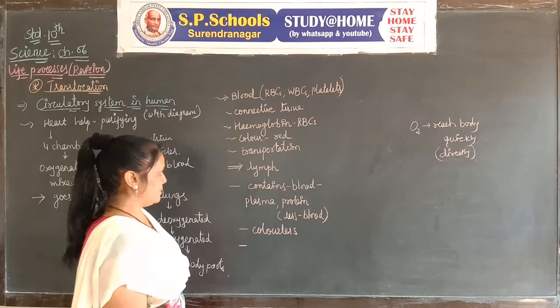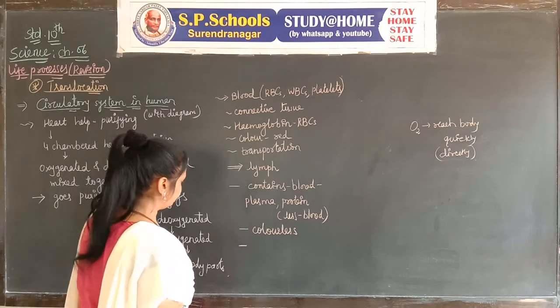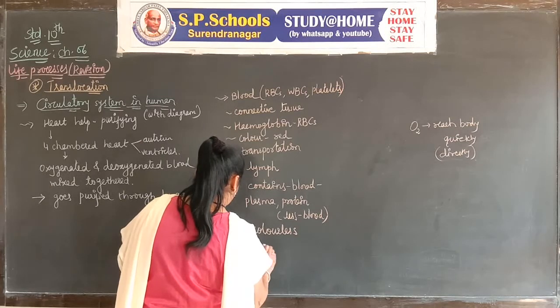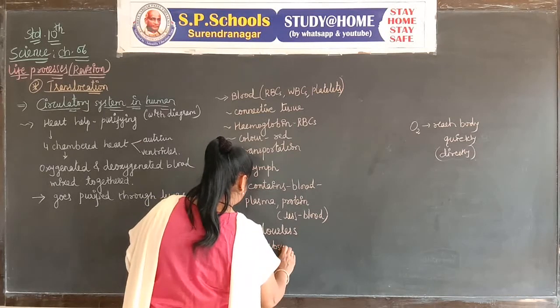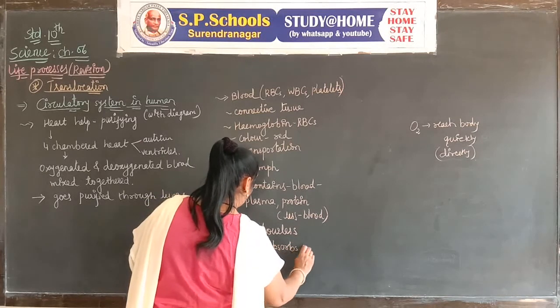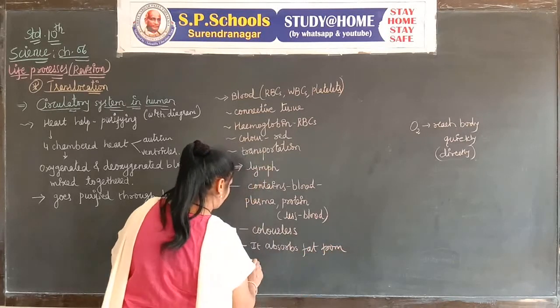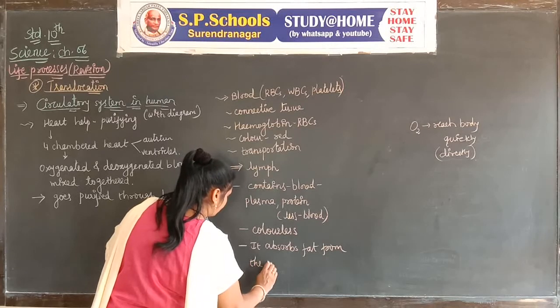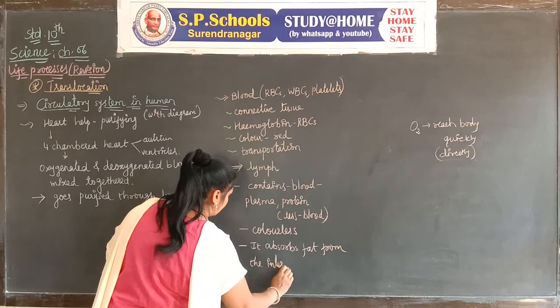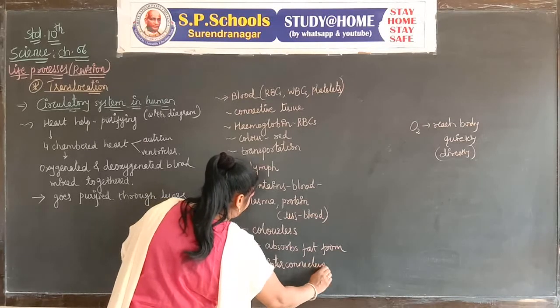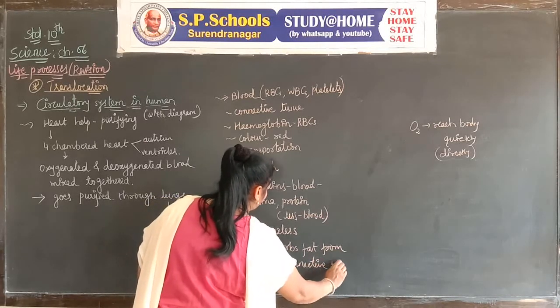The most important function of lymph is that it absorbs fat from the interconnective tissues.